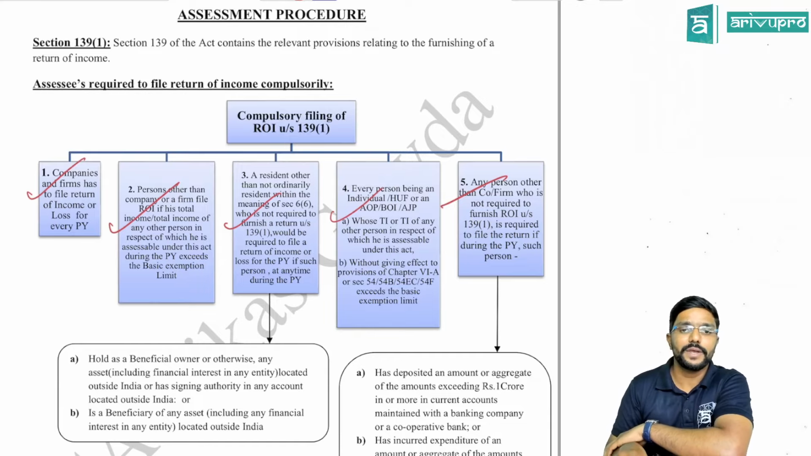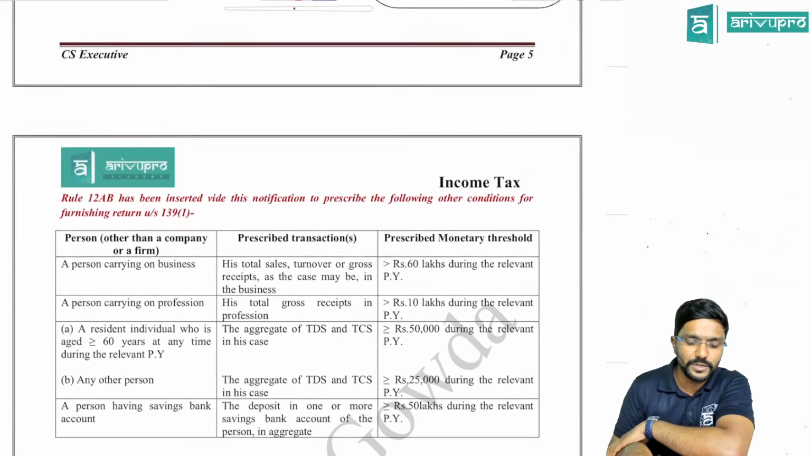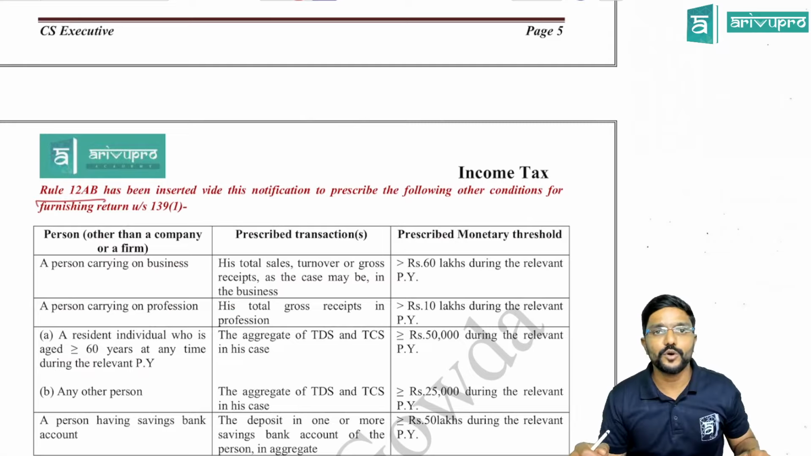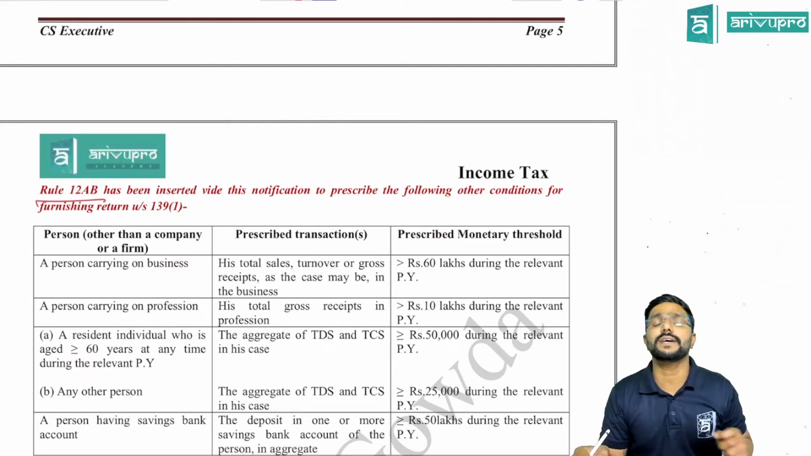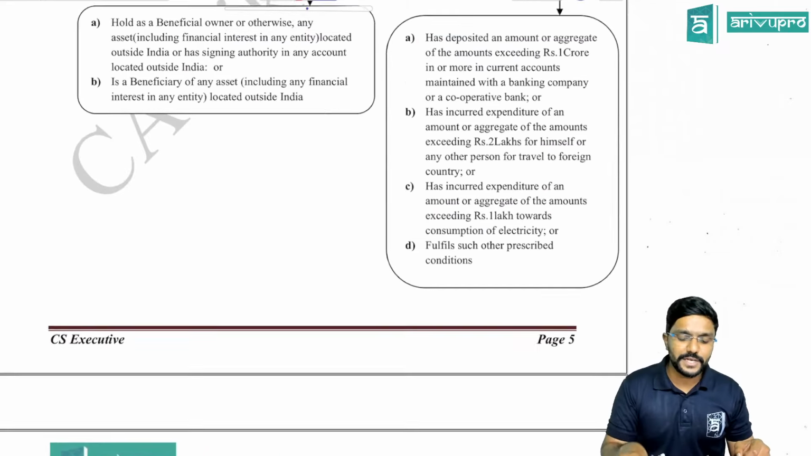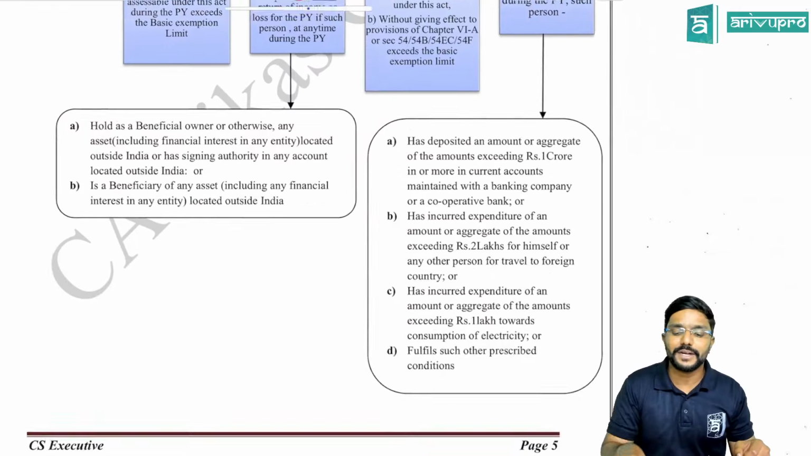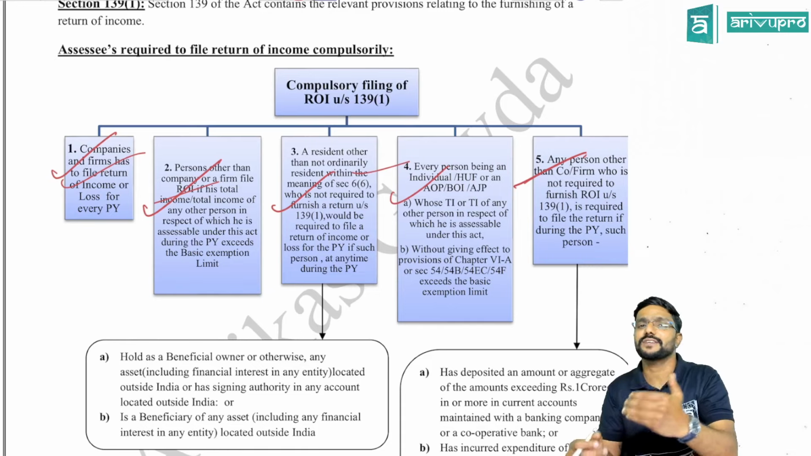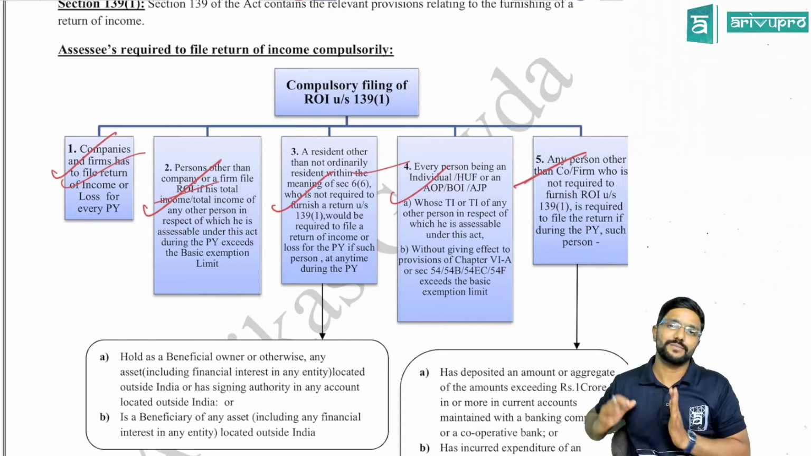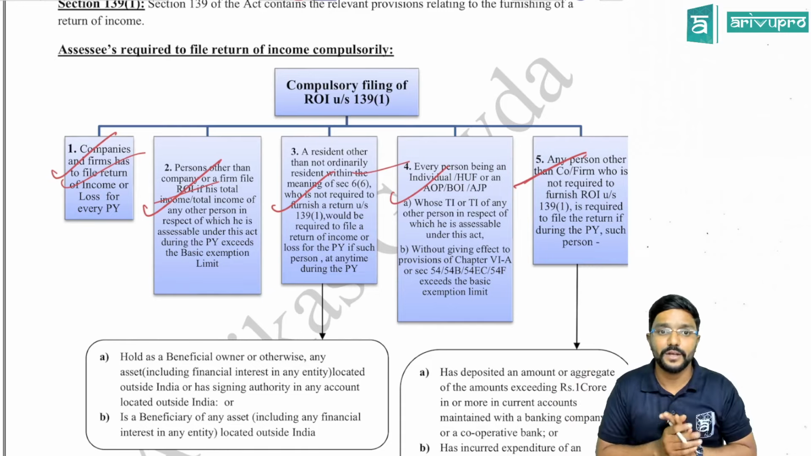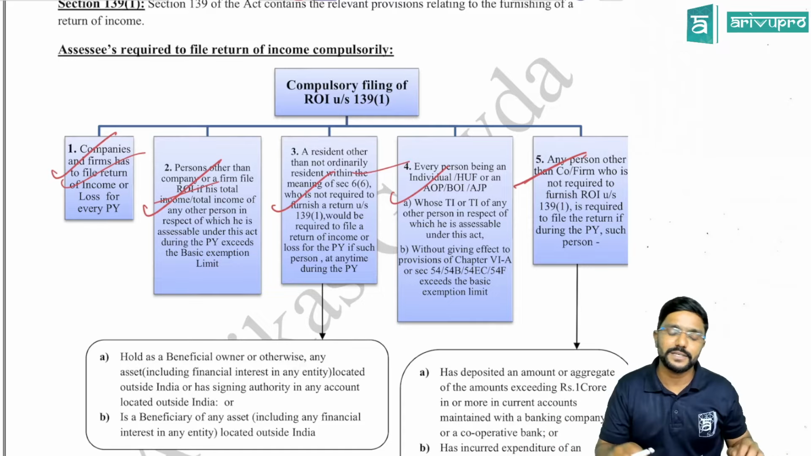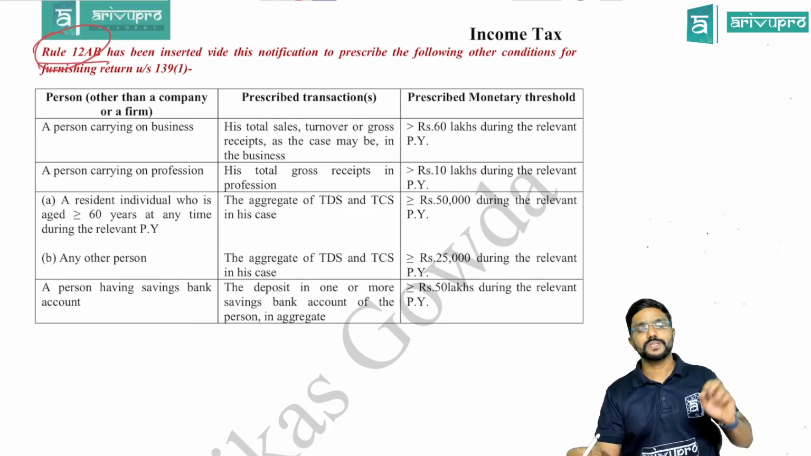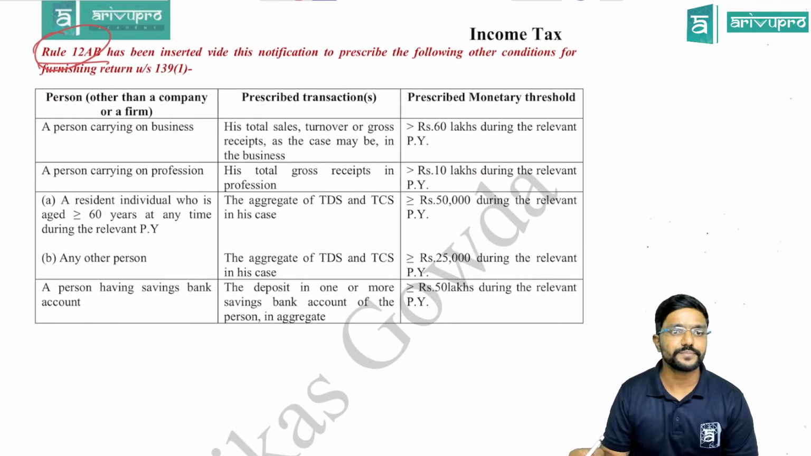Now, in addition to this, they have added a new rule, rule 12AB, where they have prescribed some more persons who are supposed to mandatorily file the return. And now you will check rule 12AB only if you are not covered under any of these points. If you are already covered under any of these points, then no need to check the rule, guys, because you are supposed to file the return already. If you are not covered under any of these points, then we will check whether you are covered here or not. So this is the new rule which is added. What is it? We will see.